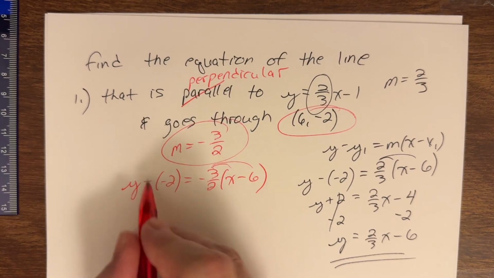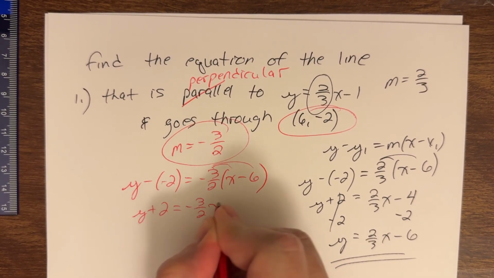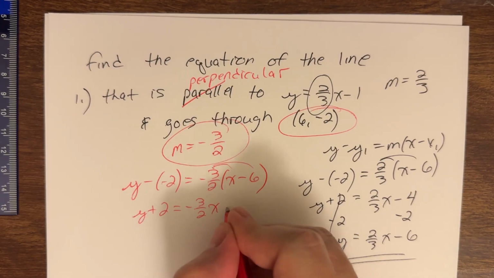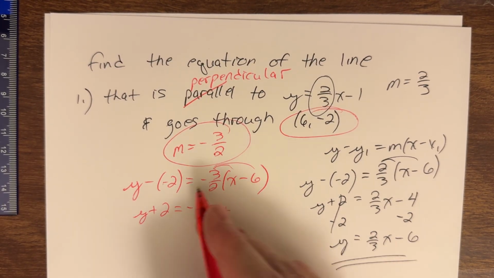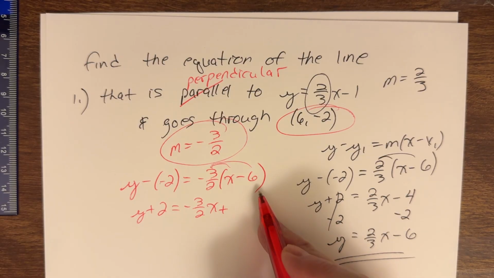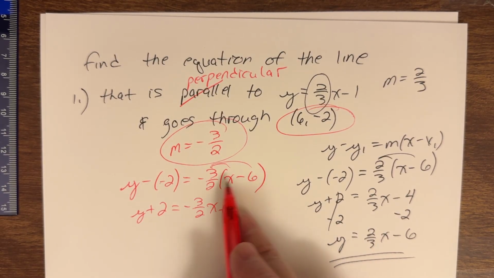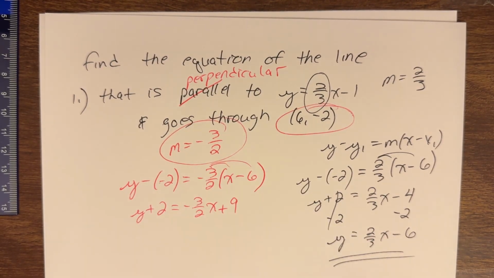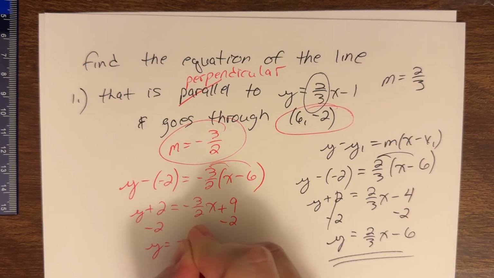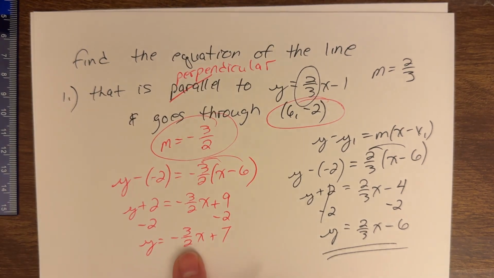Distribute over here, clean up over here. On this side, -3/2 x. Minus times a minus is a plus. 3/2 times 6. Again, calculators help, but old-fashioned, top times top, bottom times bottom. 3 times 6 is 18. 18/2 times 1. 18/2 is 9. Subtract the 2. -3/2 x plus 7 would be your final answer.